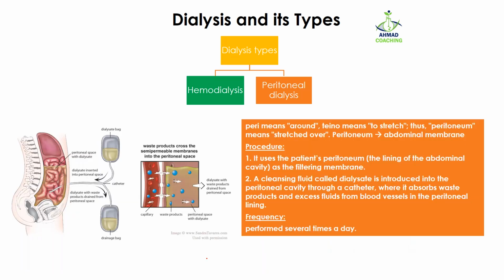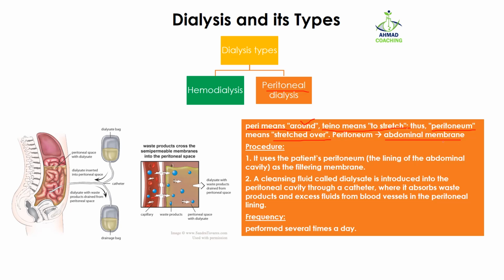Then comes the second type of dialysis, which is known as peritoneal dialysis. The word peritoneal is made up of 2 words, peri and toneal. Peri means around, while toneal or teno means to stretch. The word peritoneal is used for the peritoneum, which means stretched over something, like something which is stretched around something. The word peritoneum is used for the abdominal membrane because the abdominal membrane is stretched on the abdomen. So that is why it is known as abdominal membrane.